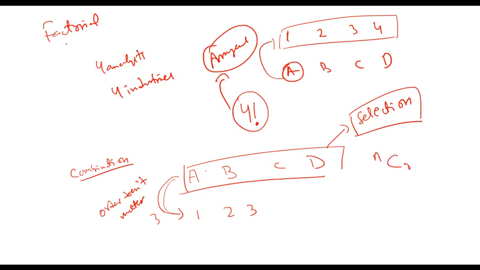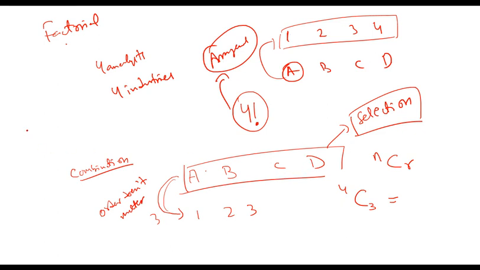Formula is NCR. N is total number of options available, 4. R is number of selections being made. So from these 4, you are selecting 3. So this will be the number of ways: 4C3 would be the number of ways in which you select 3 industries from these 4.